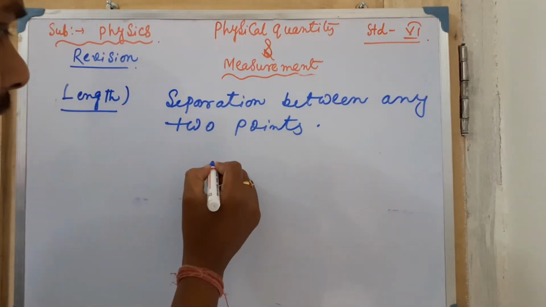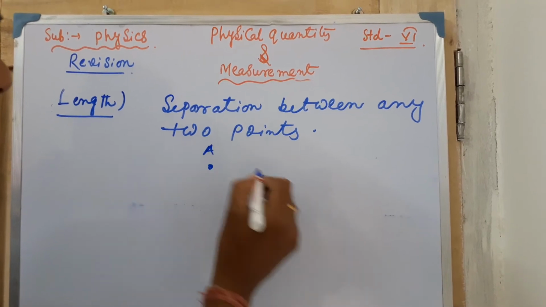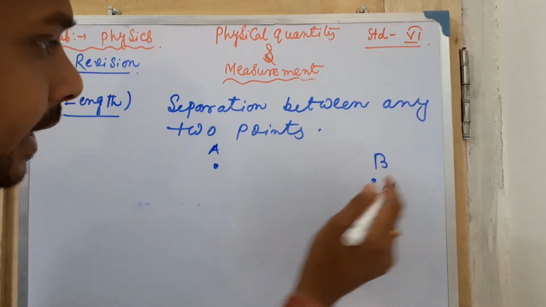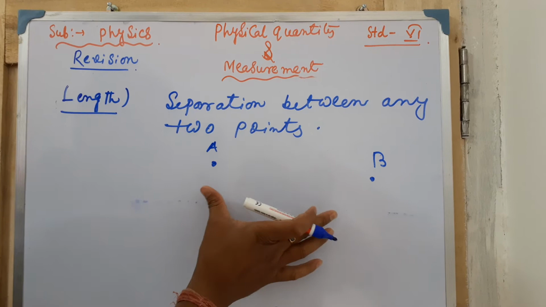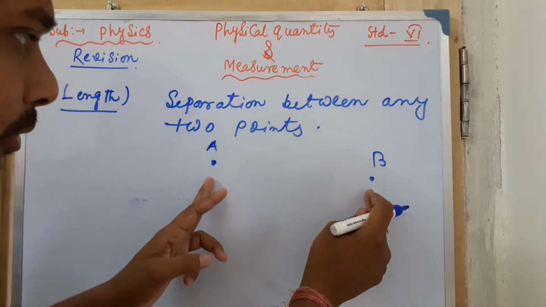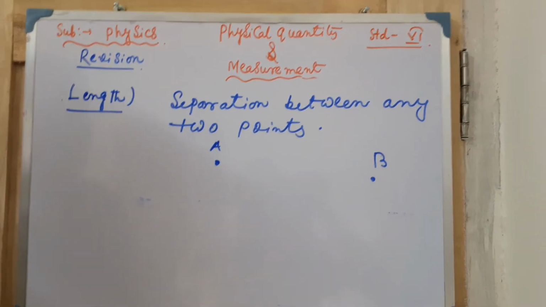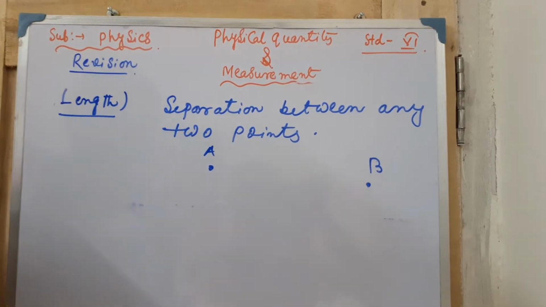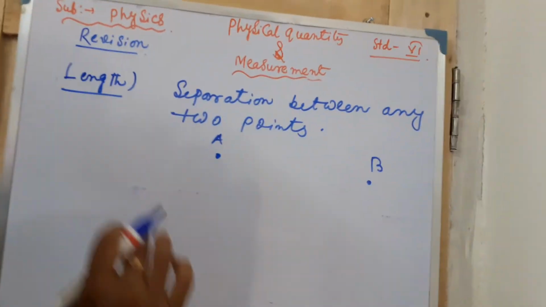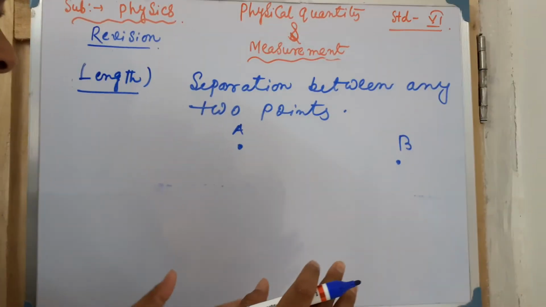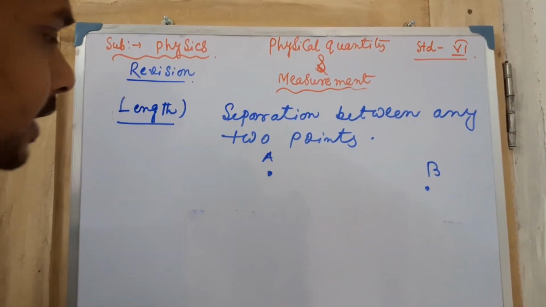Suppose you take this point here A and this point here B, then if you want to calculate the length, you have to measure the separation between A and B. What types of things are there to calculate the length? So many devices are there.